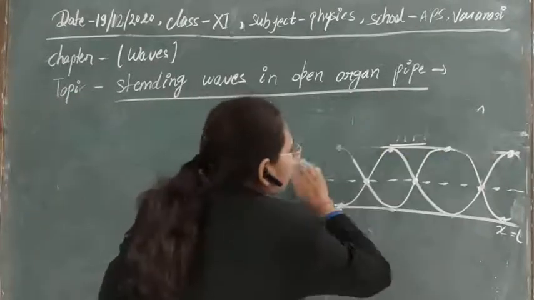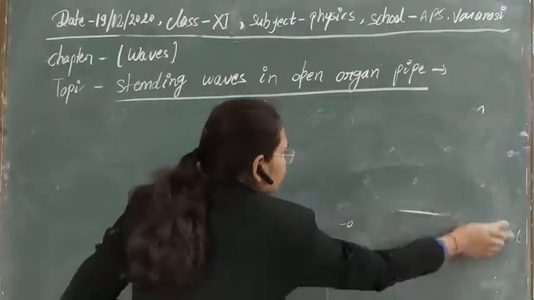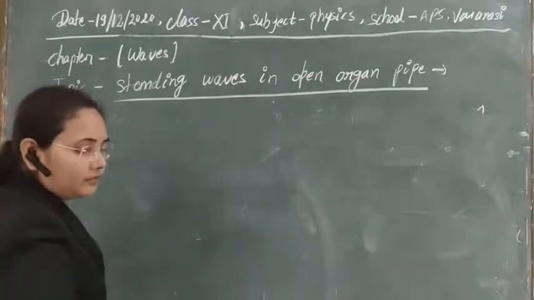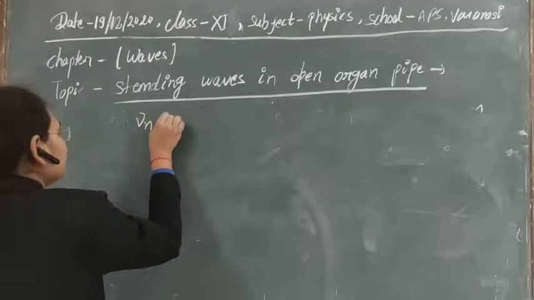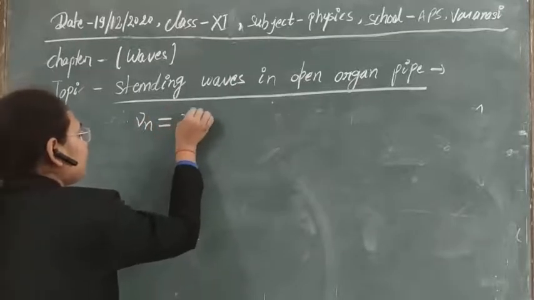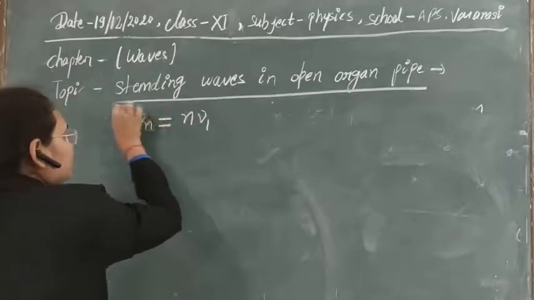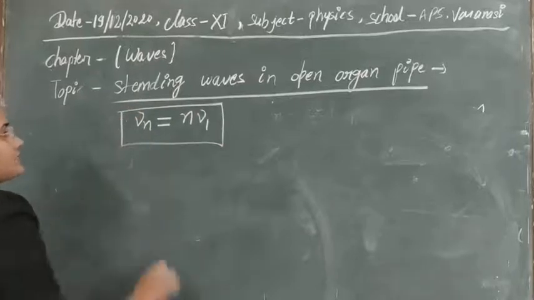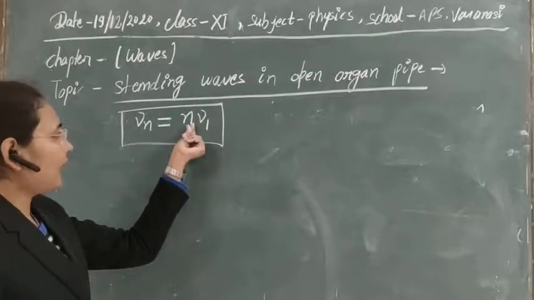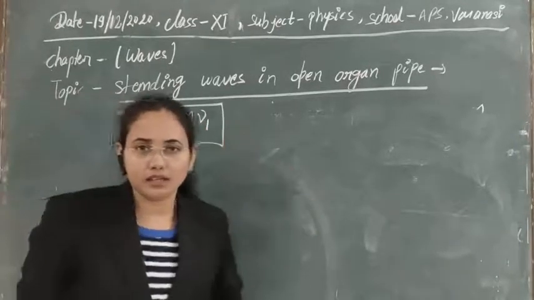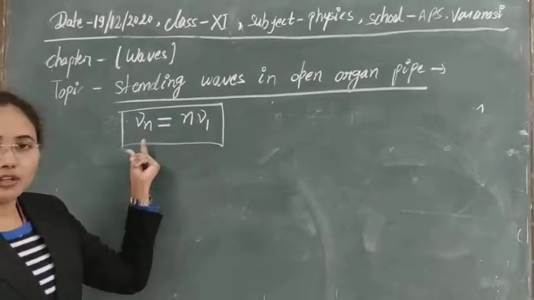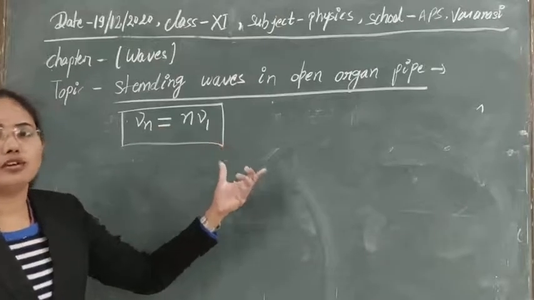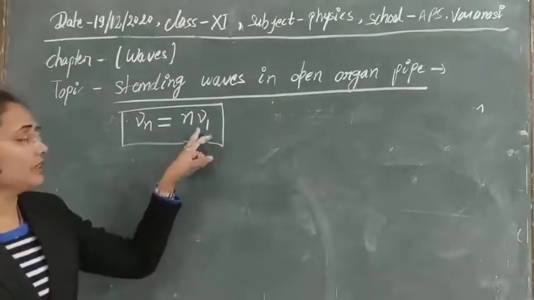So it means that the harmonics that we are getting, or the other harmonics, we can in general write as nu_n equal to n times nu_1, where nu_1 is the frequency of the fundamental mode and n is the number of the harmonic. It means that for nu_2 we will get 2 nu_1, for nu_3 we will get 3 nu_1, and so on.